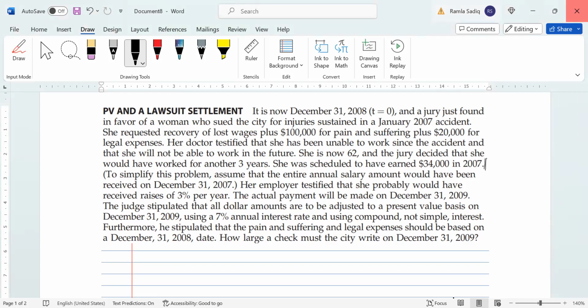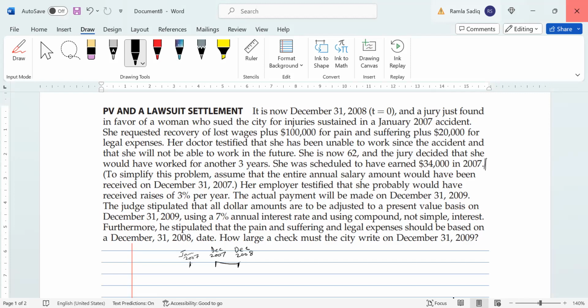So in January 2007, we have an accident that takes place. This is that point of the timeline. In December 2008, so if that's January, this will be December 2007, and this will represent December 2008. Today, the jury found in favor of this particular woman. All right, now let's see.